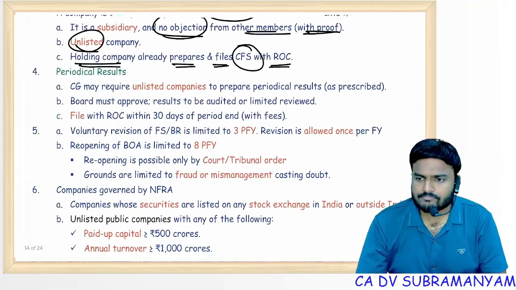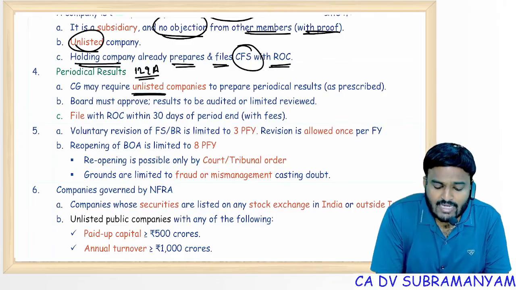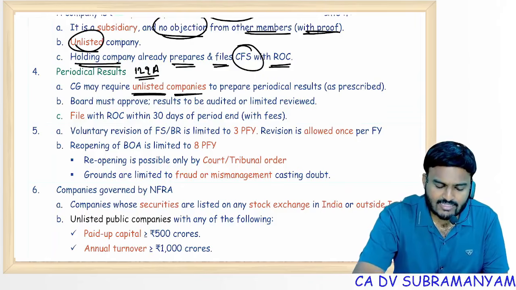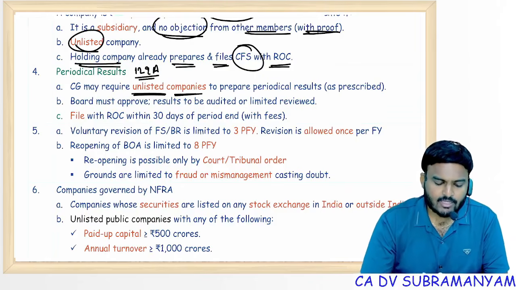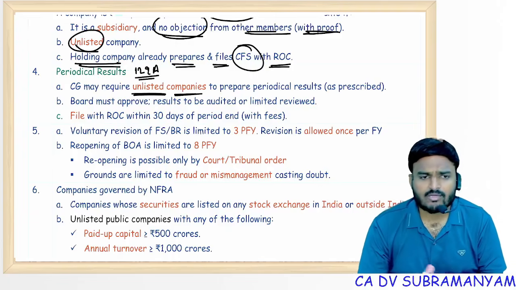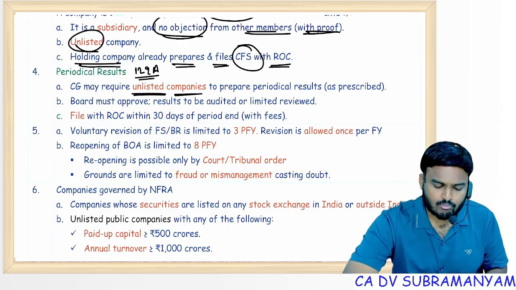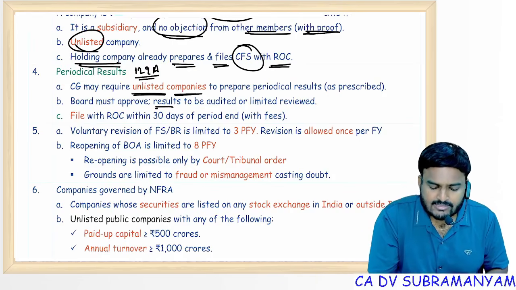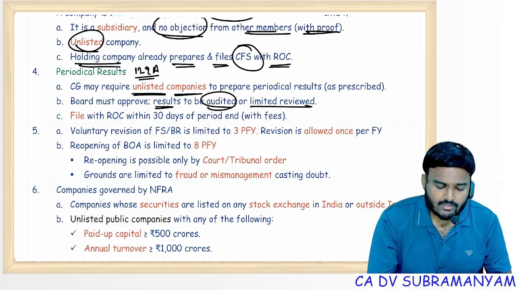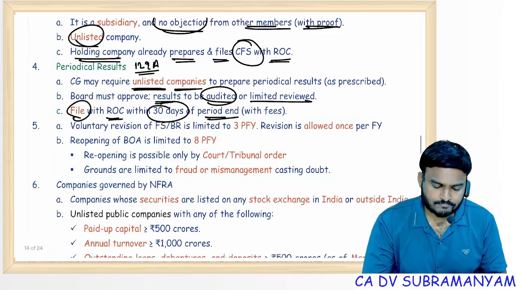Periodical results, Section 129A. The Central Government may require unlisted companies, not listed companies, as listed companies are already following it. The Central Government may prescribe unlisted companies to prepare periodical results. The period may be prescribed, quarterly, monthly, half yearly, and the board must approve the periodical results, and they should be audited or subject to limited review by the company auditor. File them with ROC within 30 days of the period ending.